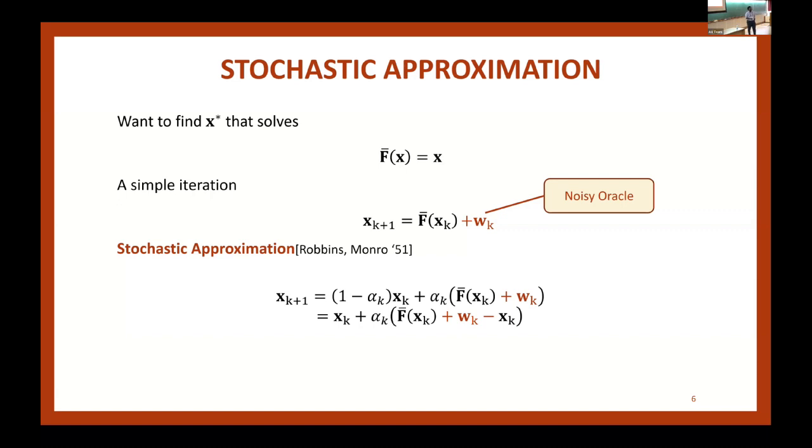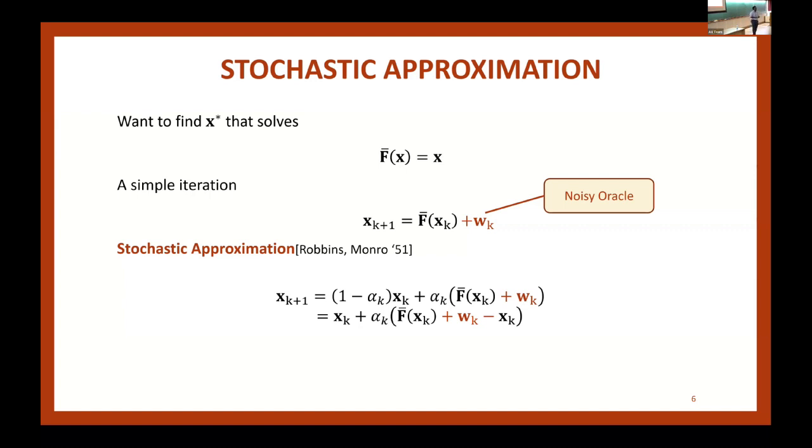The first question one can ask is, does this work? By the way, before that, I also want to point out that I'm interested in arbitrary norms. I said we have a contraction, and whenever we talk about contraction, we should talk about a particular norm. The simplest norm, of course, is the L2 norm, but I'm going to be especially interested in the L infinity norm. All the results I'm presenting today are true for arbitrary norms in R^d.